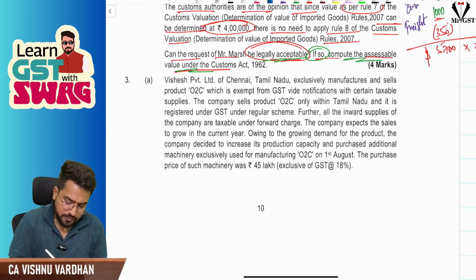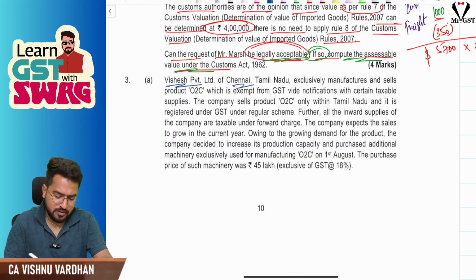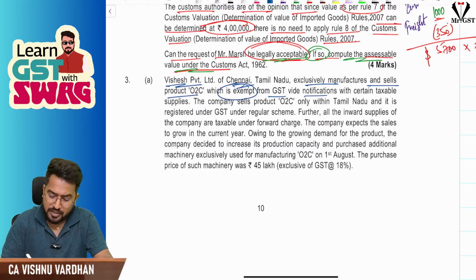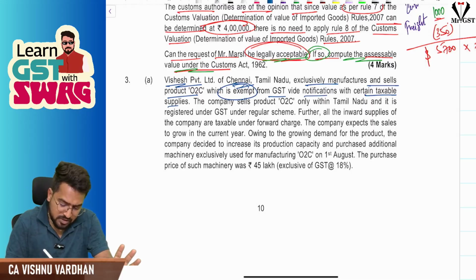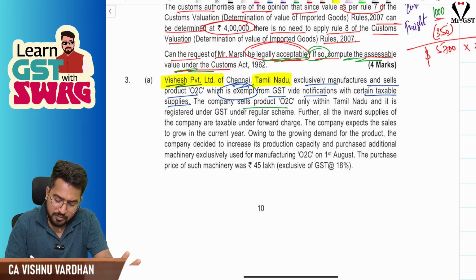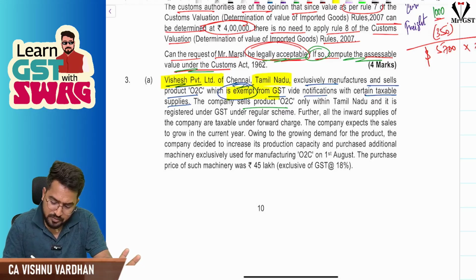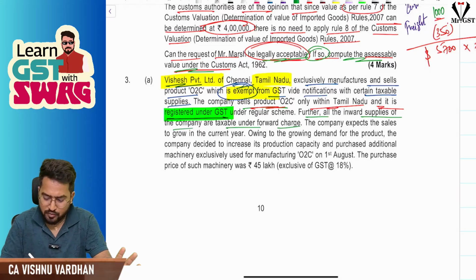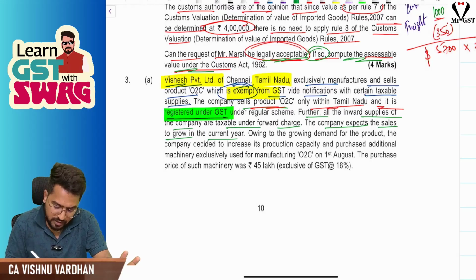So now in the next question, Vishesh Private Limited of Chennai, Tamil Nadu, exclusively manufactures and sells product O2C, which is exempt from GST vide notification, with certain taxable supplies. First of all, understand, this company from Tamil Nadu is selling an exempt product. The company sells product O2C within Tamil Nadu and it is registered under GST, again an important point, under the regular scheme. Further, all inward supplies of the company are taxable under forward charge. The company expects the sales to grow in the current year.